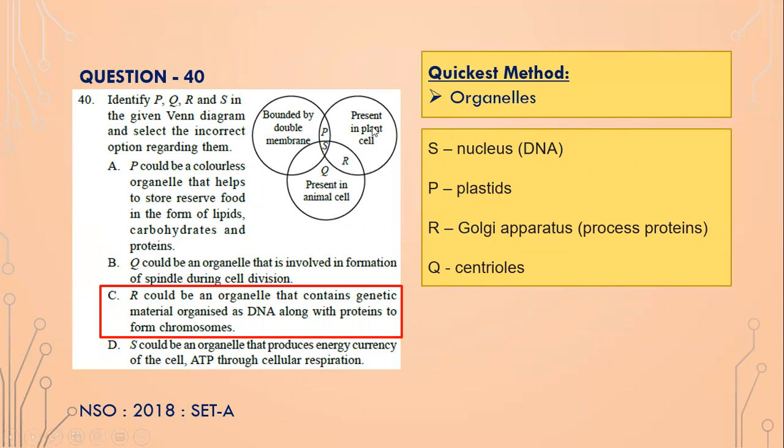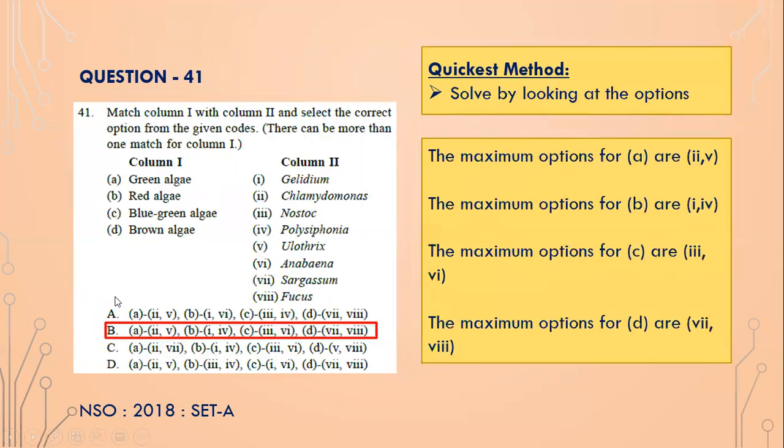What is R? Which is present in both plant and animal cell, but it is not double membrane. So R is Golgi apparatus, which processes proteins. And what is Q? Which is present in animal cell, not in plant cell, and doesn't have a double membrane. So centrioles, isn't it? So Q are centrioles. So R could be organelle that contains genetic material, which is wrong. R is Golgi apparatus, which is used to process proteins, isn't it? What contains genetic material is S, nucleus, isn't it? So option C is the incorrect option.